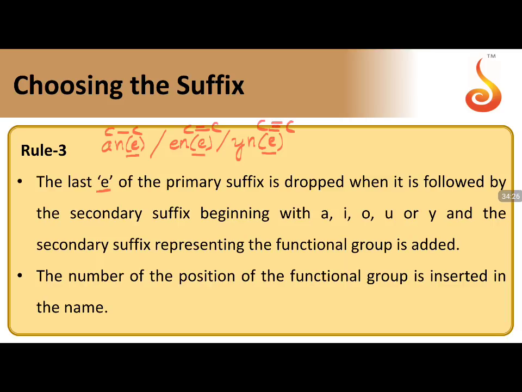The letter E of the primary suffix is dropped when it is followed by a secondary suffix with vowel letters like A, I, O, U and exceptional Y.